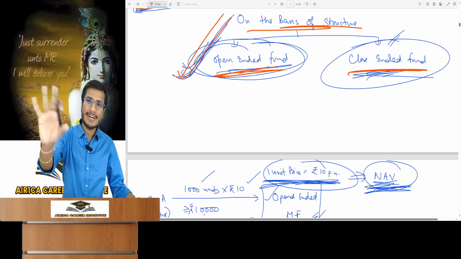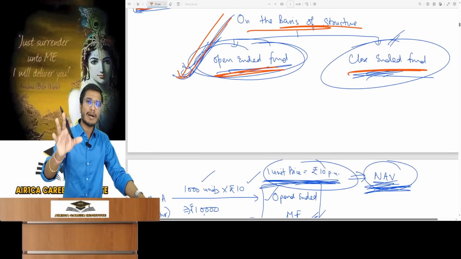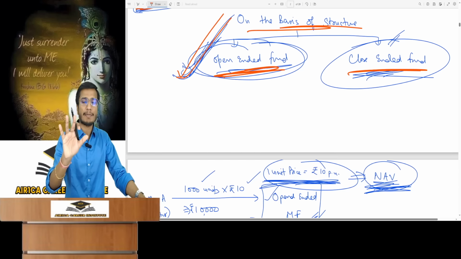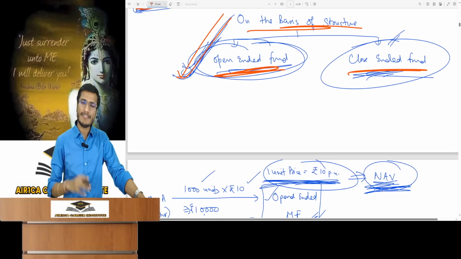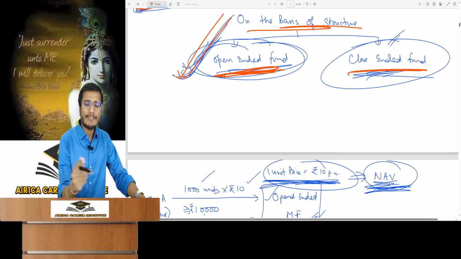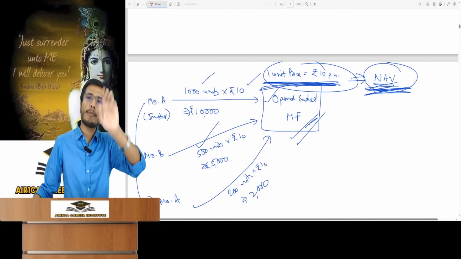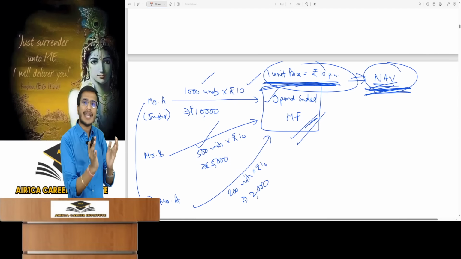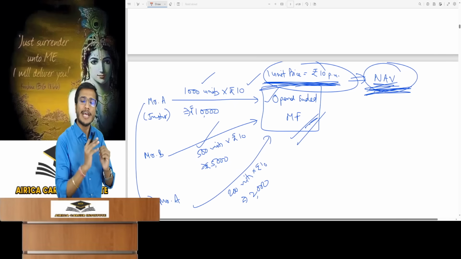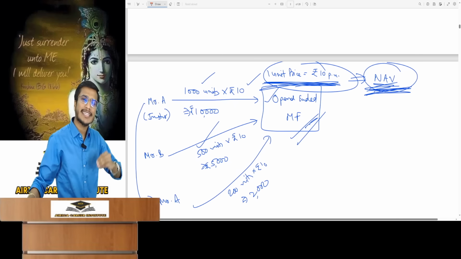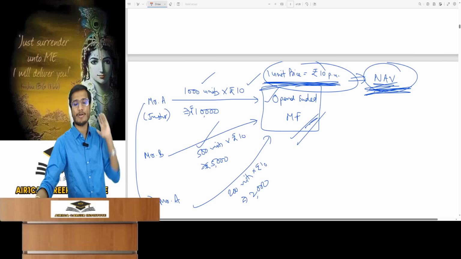Why don't they exist? I will tell you all about close-ended funds later. Nowadays, companies only set up open-ended funds. Nobody wants to set up close-ended funds. They are completely useless. So what are open-ended funds? You should understand from the name itself, open-ended, meaning they remain open. So if a mutual fund is a shop, its shutter is open 24/7, every day, 24 hours.